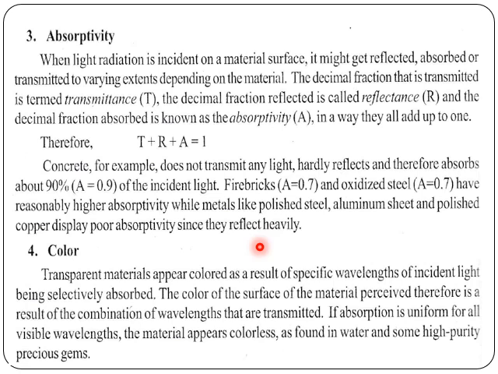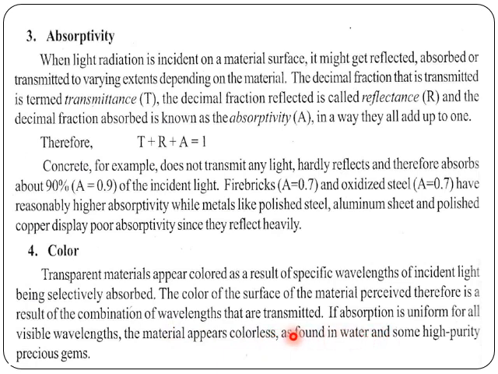Okay, so next one will be color. Transparent materials appear colored as a result of specific wavelengths of the incident light. Whenever light of a specific wavelength irradiates the material, the color of that material will change. The color of the surface material perceived is a result of the combination of wavelengths that are transmitted.